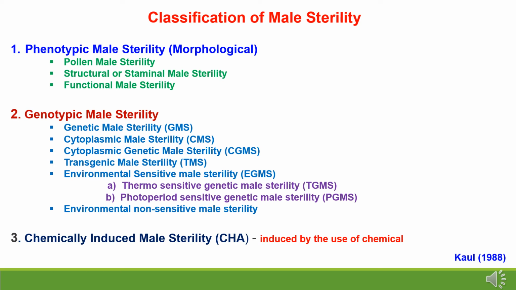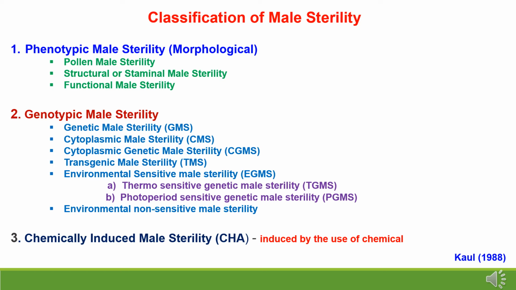Classification of male sterility. As per Kaul 1988, male sterility has been classified in 3 groups. First one is phenotypic male sterility, which is morphological based. Second is genotypic male sterility, which is governed by nuclear genes and cytoplasmic genes. And third one is chemically induced male sterility, which is induced by the use of chemicals.